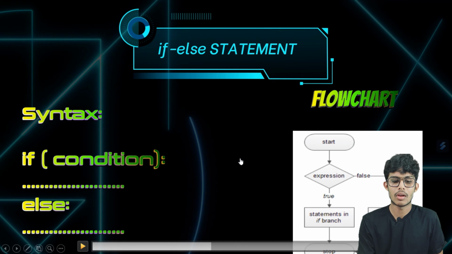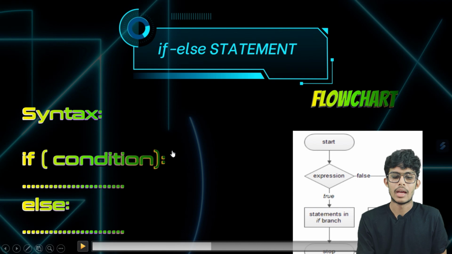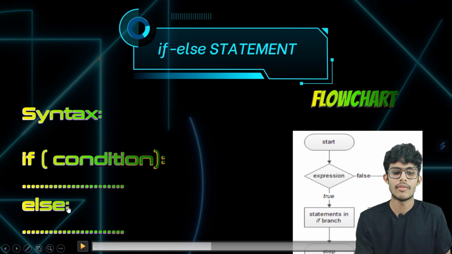The syntax of the if-else statement is like this. There will be the if statement with some condition in the parentheses. After that there will be the sign of colon, and there will be certain blocks of code under the if statement. When the code is executed, if the condition of the if statement is true, that block runs. If the condition of the if statement is false, the execution comes here at the else, and the block of code under the else statement will be executed.